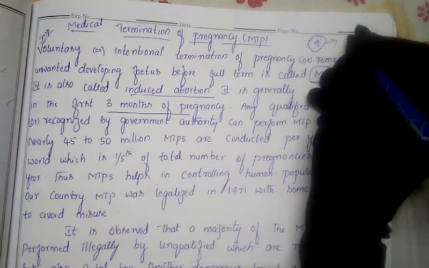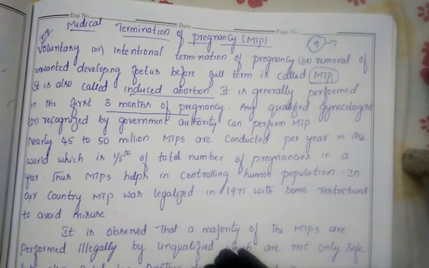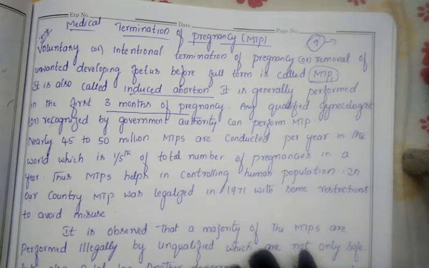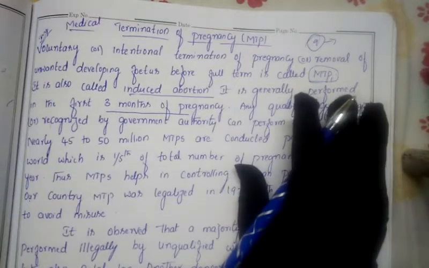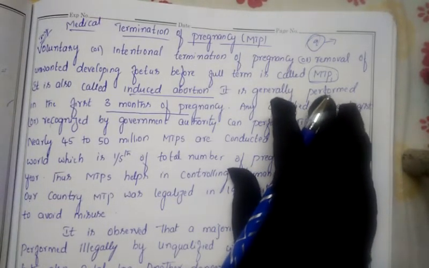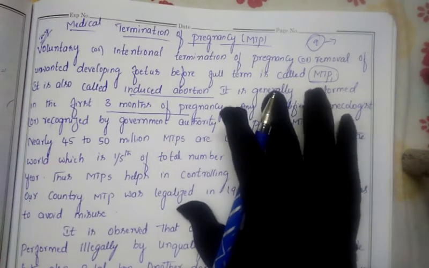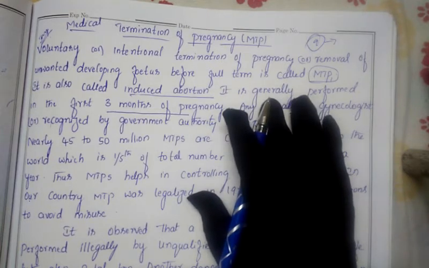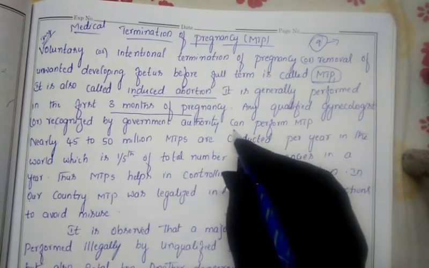In 9 months the baby develops in the womb of the mother, and after finishing the 9 months parturition takes place, that means the baby gets delivered. Abortion is possible only in the first 3 months of the pregnancy. Once the female crosses 3 months, abortion is no longer possible. Why? Because after 3 months, in the 4th month, the baby is completely developed in the womb of the mother, so the baby is unable to be eliminated from the body. That's why if any female wants to go for abortion, the time period is 3 months of the pregnancy, or the first trimester.